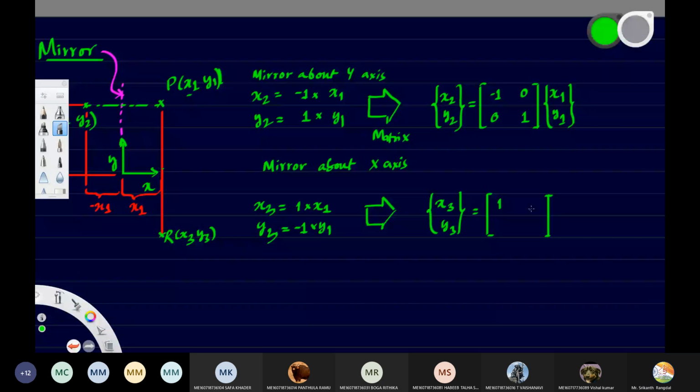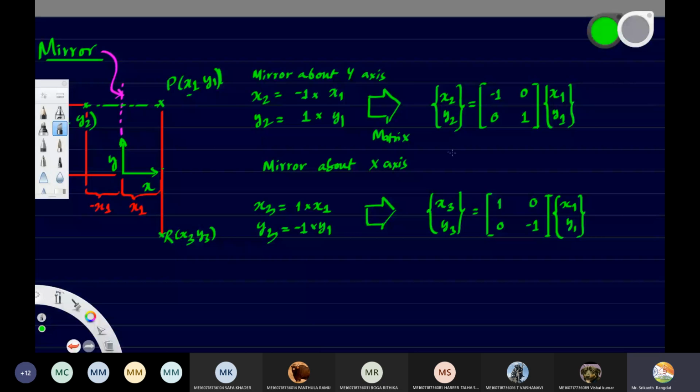That's what you said, right? Is it correct? Any doubt here? x1, y1, we have to multiply here. Okay, so this is what the equation becomes when we are mirroring about the x-axis.